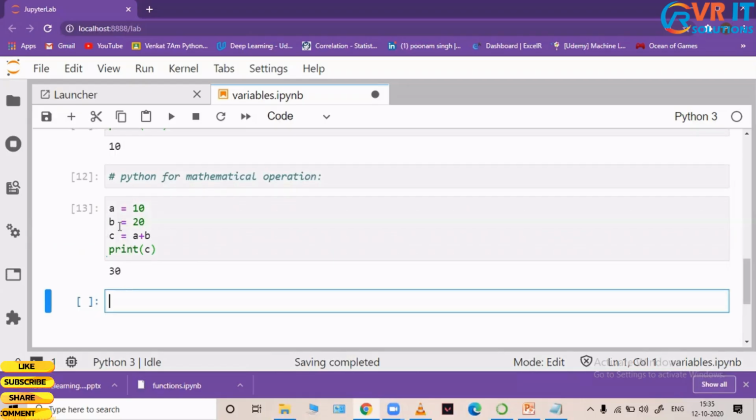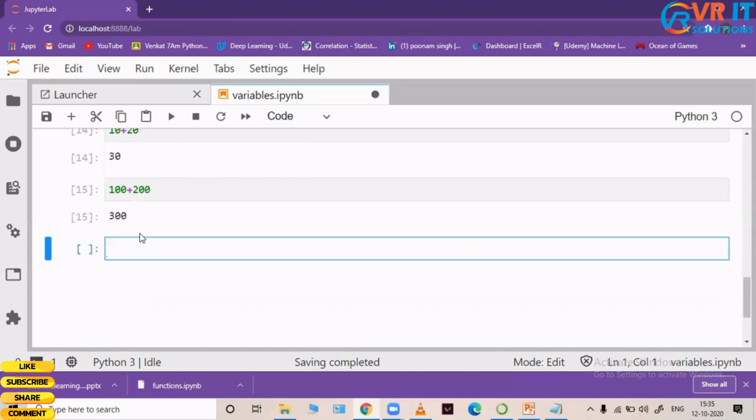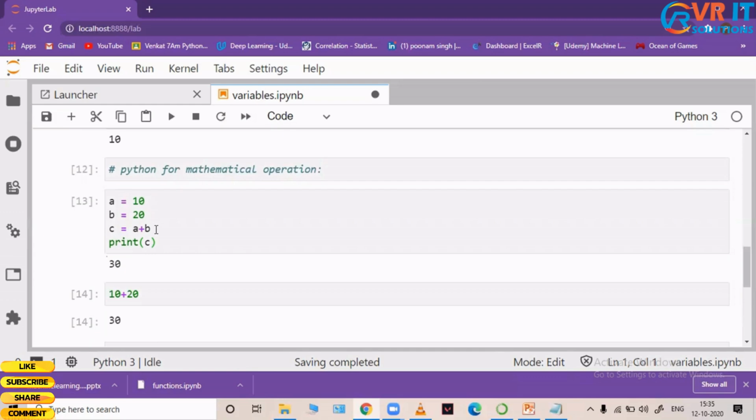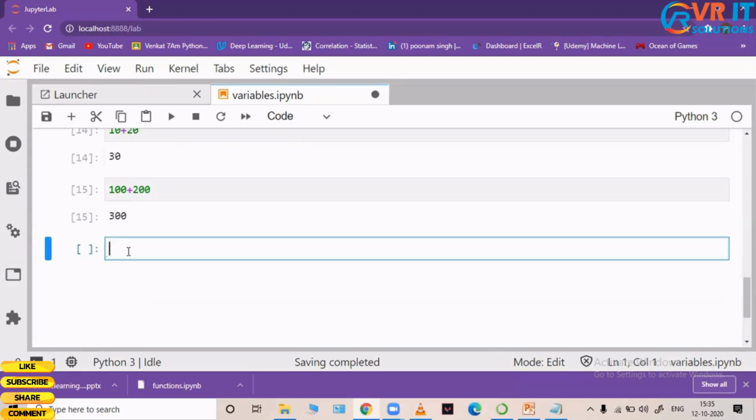Either I can do an arithmetic operation like this, or I can directly give 10 plus 20, and it will give me 30. I can say 200 plus 200, and it's directly going to give me an output. So these are some of the mathematical operations which you can perform in Python.